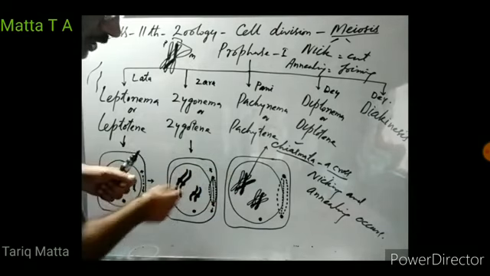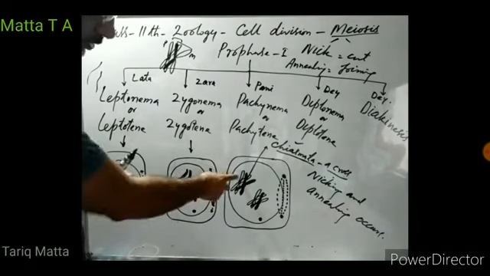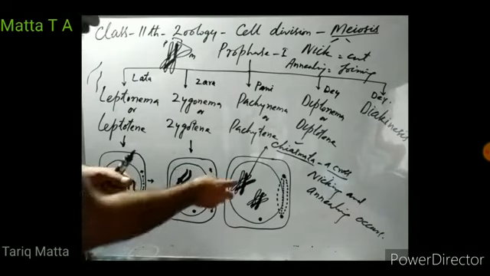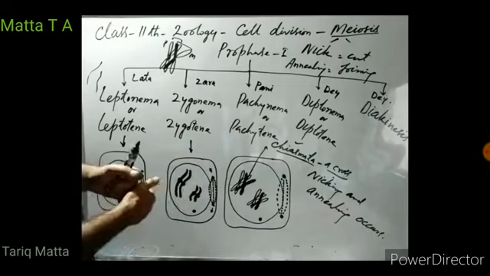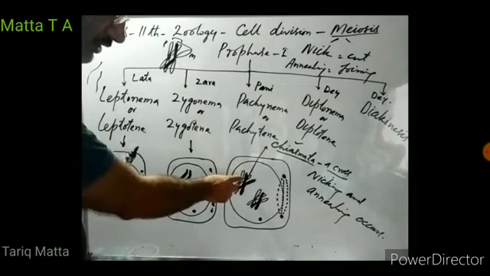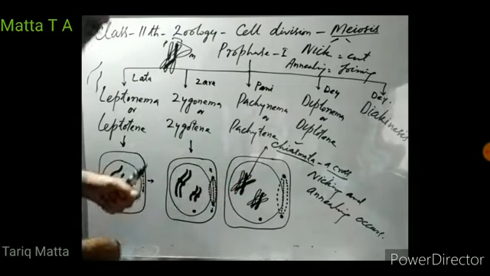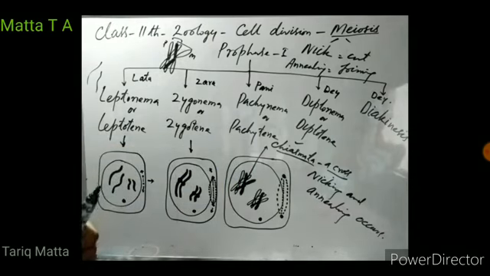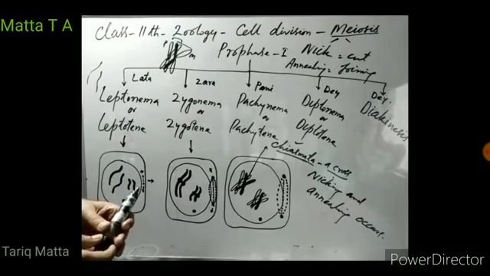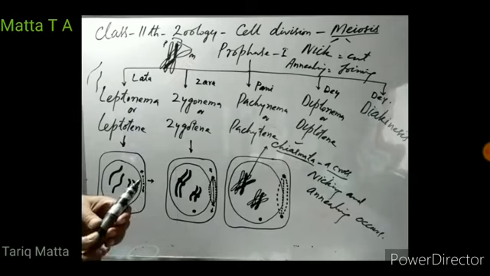One of these homologous chromosomes is shaded here. Another homologous chromosome is unshaded. So part of this shaded chromosome will cut and join with the unshaded chromosome, and part of this unshaded chromosome will cut and join with the shaded chromosome. Right? So in pachynema or pachytene, there is exchange of gene segments between homologous chromosomes. This exchange of gene segments occurs by a process known as crossing over.